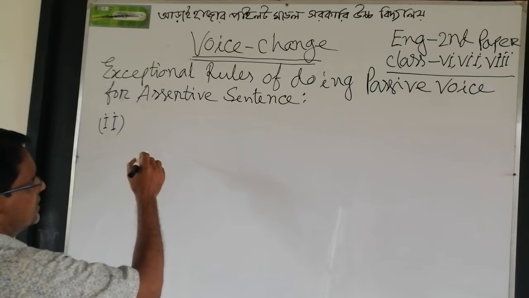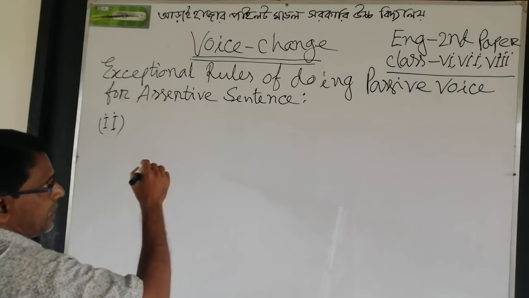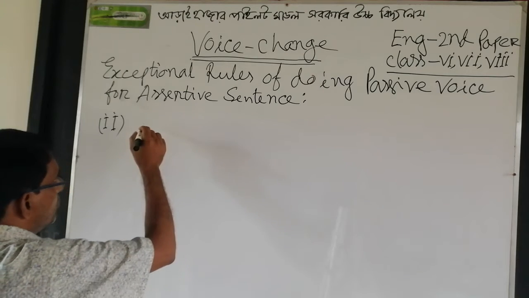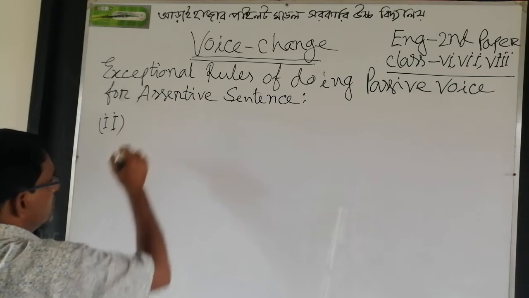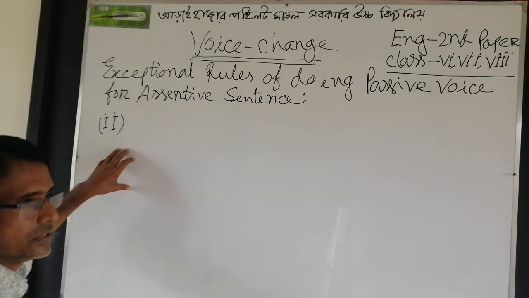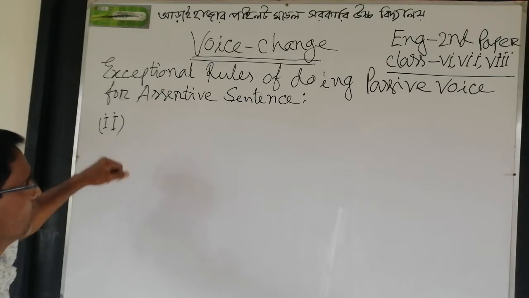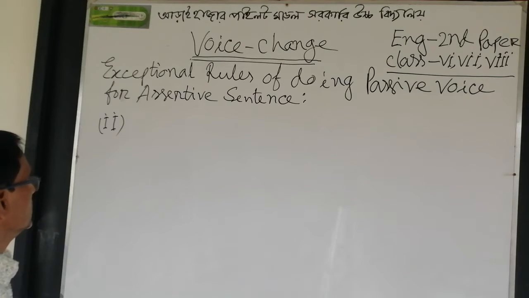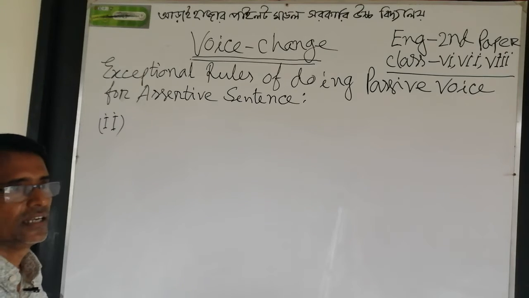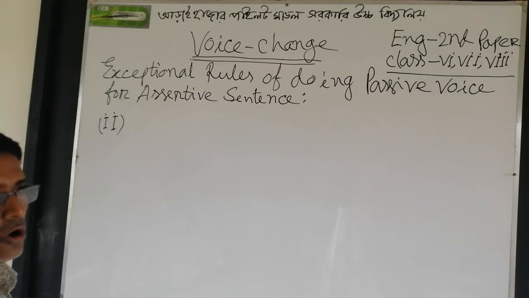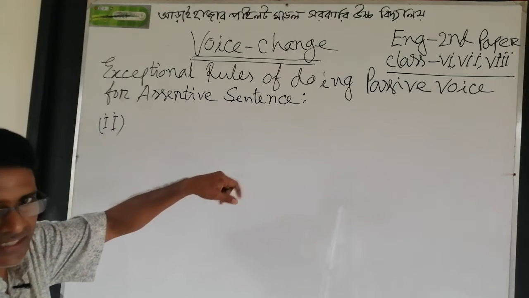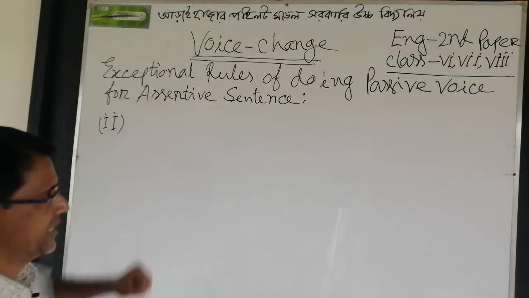Now I am writing the structure when the verb is a passive verb. You know that in the passive verb there is no object. In the place of the object, a complement or an adjective will be set.